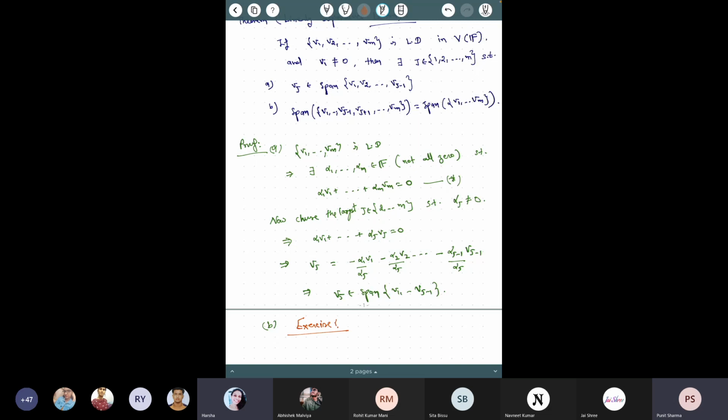I did not get your point. So you are saying that this alpha 1, you want to write alpha 1 as 0? So it can be. What I'm saying is that there exists j in 2 to m. So what is the problem then? You tell me where it's not following this.